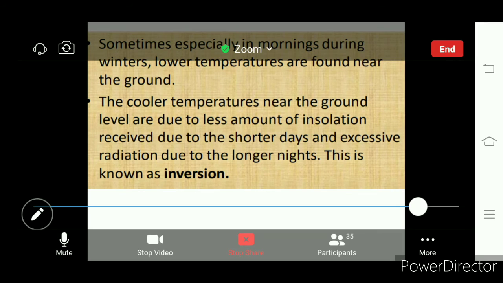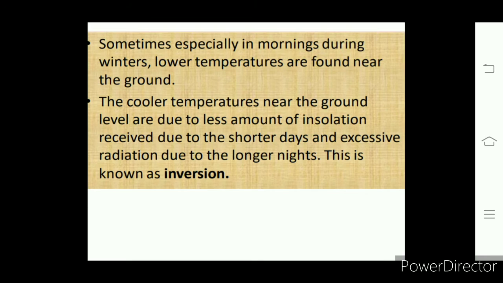In the winter season, we find shorter days and longer nights. The shorter days are not enough to give sufficient insolation. So the temperatures at the earth's surface are lower in winter.